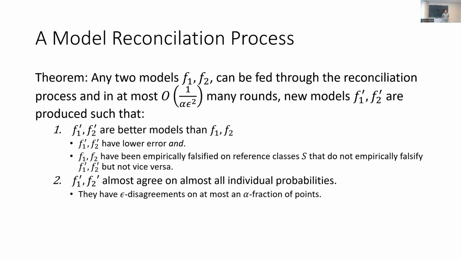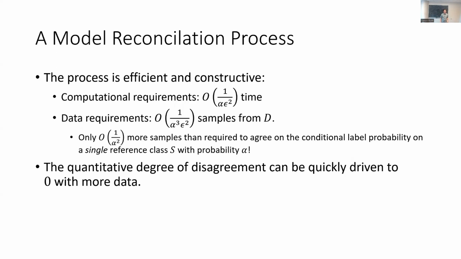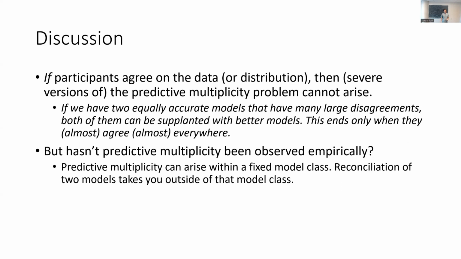are not empirically falsified on the reference classes S that we have identified over the course of the algorithm that have empirically falsified the original models. And these two new models agree on almost all of the individual probabilities they predict. That is, the model multiplicity problem has become very small. Okay, so everything here is efficient and constructive. We've got modest computational requirements, modest data requirements, and all of this is to say the quantitative degree of disagreement can be quickly driven to 0 with more data.